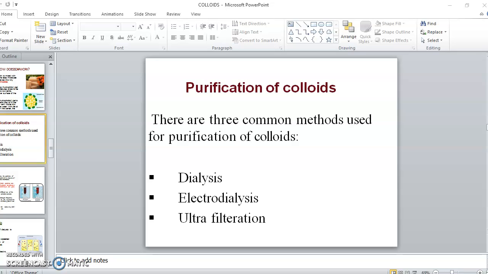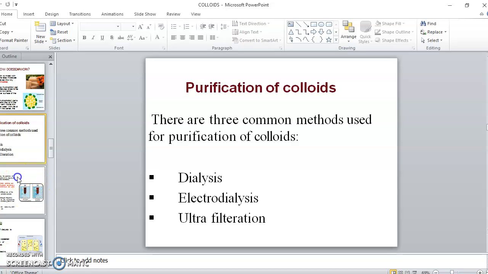So we have to remove that excess of electrolyte. That's why we are going for what is called purification of colloids. So if you remember that point, we are trying to remove that excess of electrolyte, the discussion of purification of colloids becomes much easier. And there are three common methods used for the purification of colloids. The first one is dialysis, second one electrodialysis, and the third one is ultrafiltration.